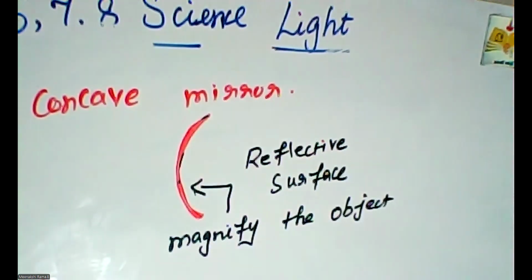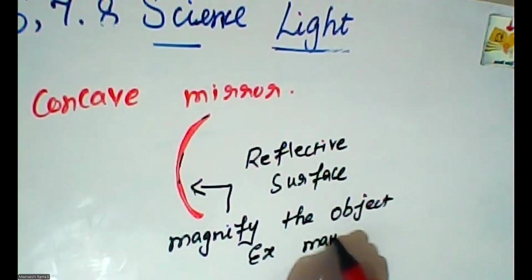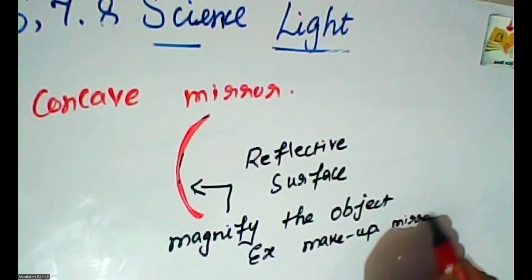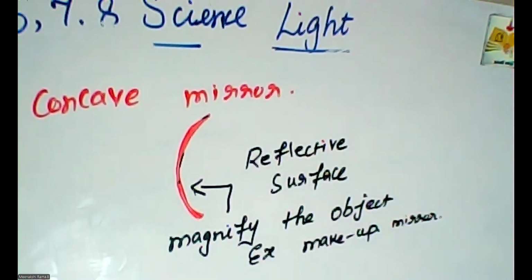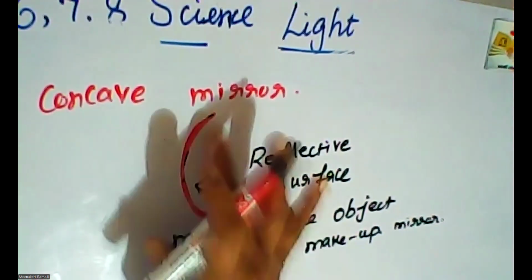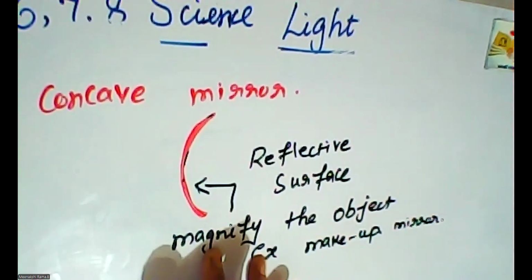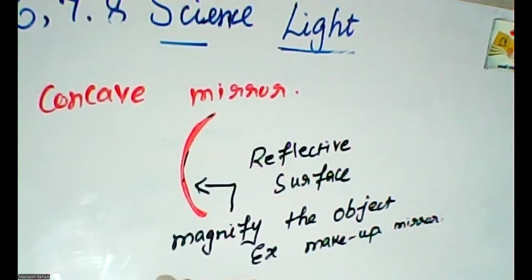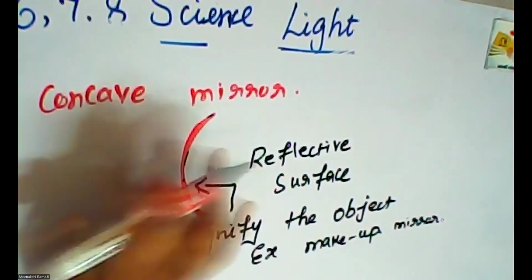An example of the concave mirror is the makeup mirror. We use it for makeup purposes, for different kinds of shapes. That kind of mirror is a concave mirror. Concave mirror means the reflection of light occurs at this concave portion.